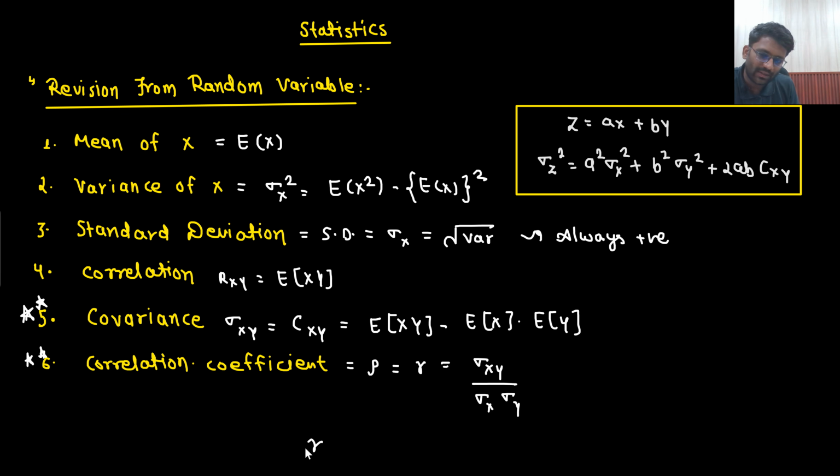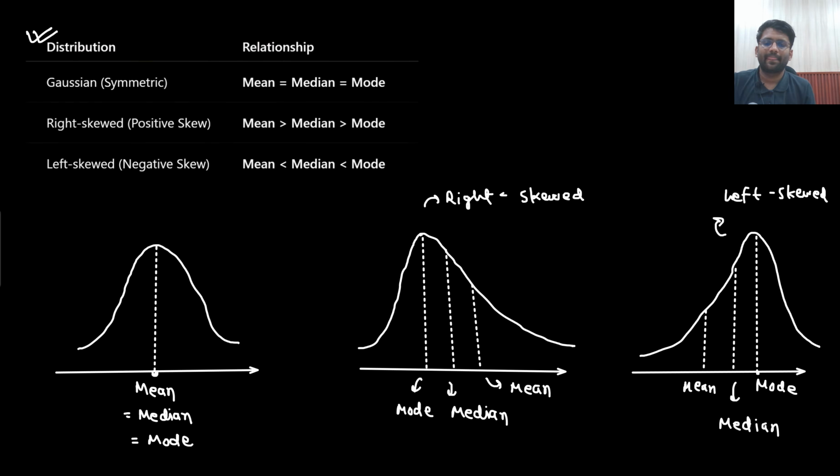Let's write down here that r, the correlation coefficient, would be between minus 1 to 1, and with the equal sign. Correlation coefficient cannot be greater than 1. Basically, sigma xy cannot be greater than sigma x dot sigma y. Okay. So r has to be between -1 to 1 only.